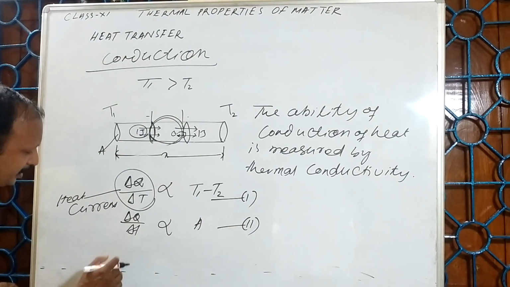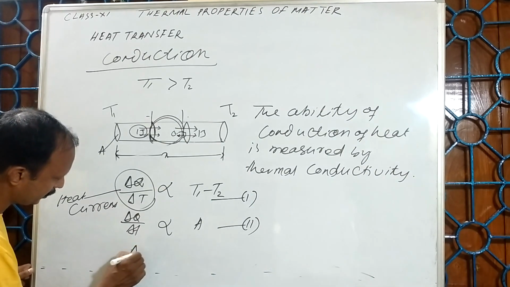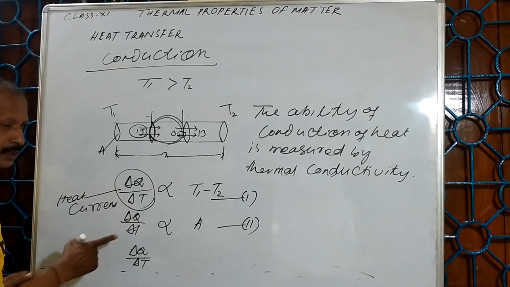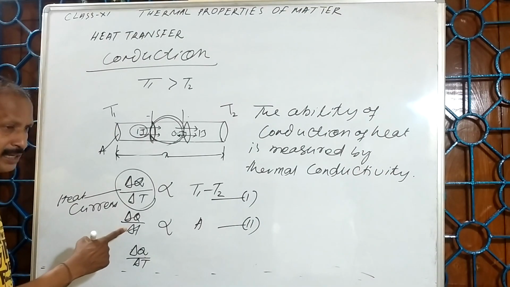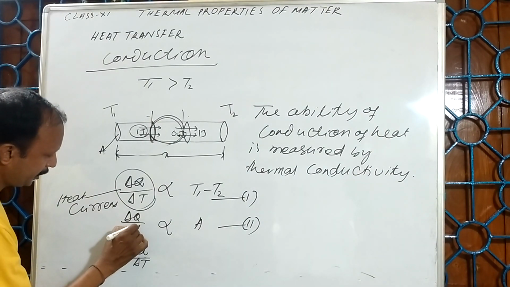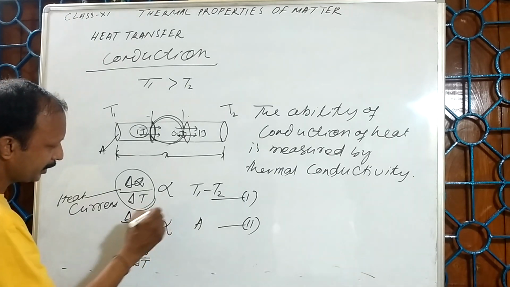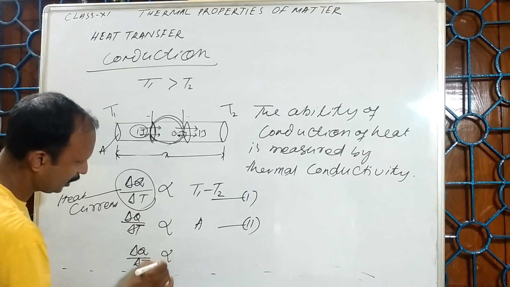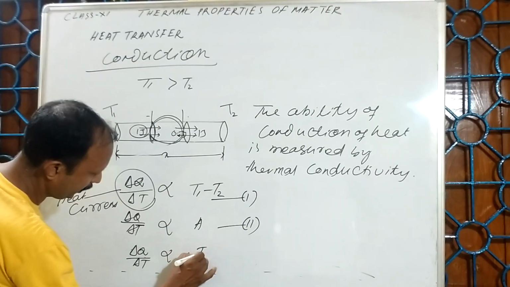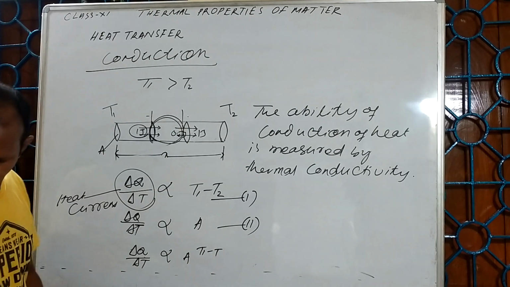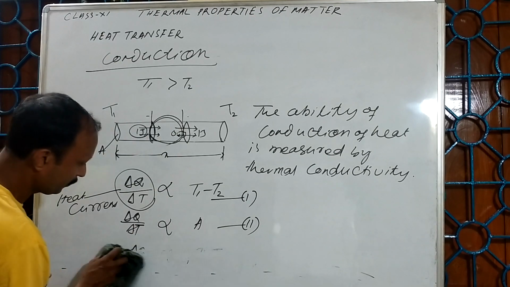So if I combine that, I can get that delta Q upon delta T, delta Q for the heat, delta T for the temperature. I am using capital T. So I can say that this is proportional to A times T1 minus T2. One more term is there also.